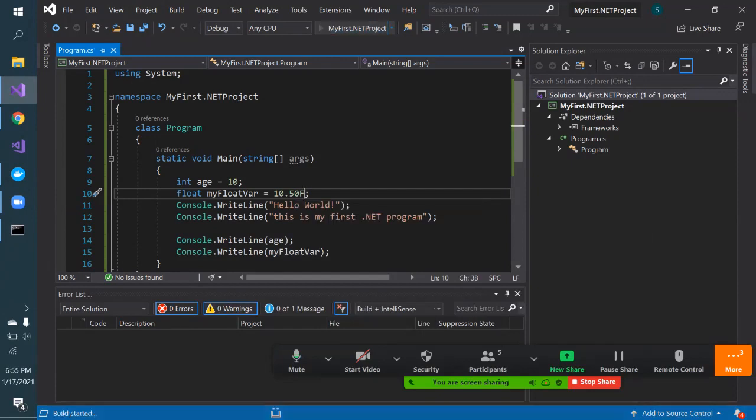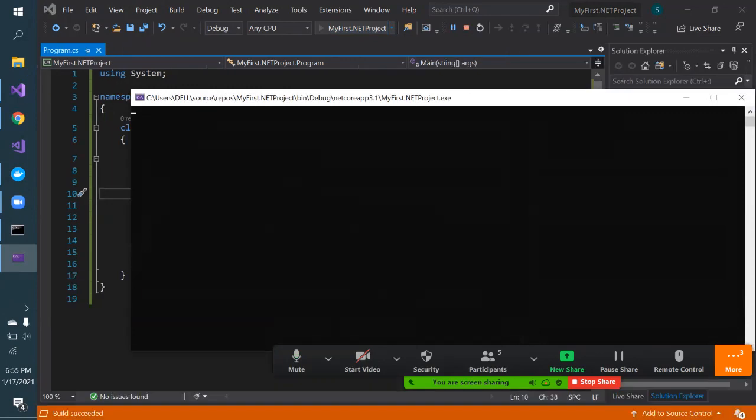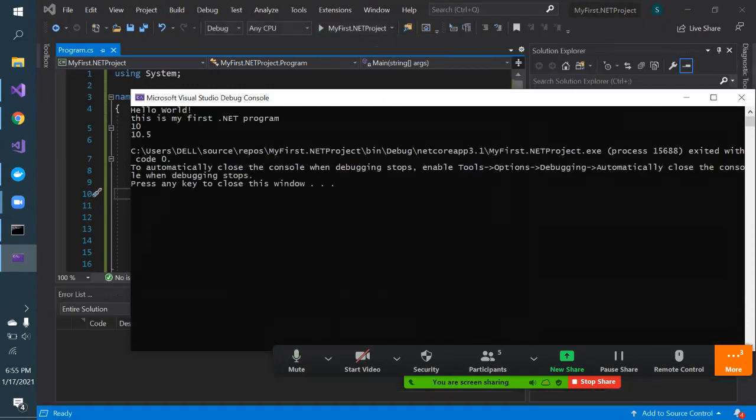So let me again compile and print something. Okay, now it is just printing 10.5, what I have written in that value.